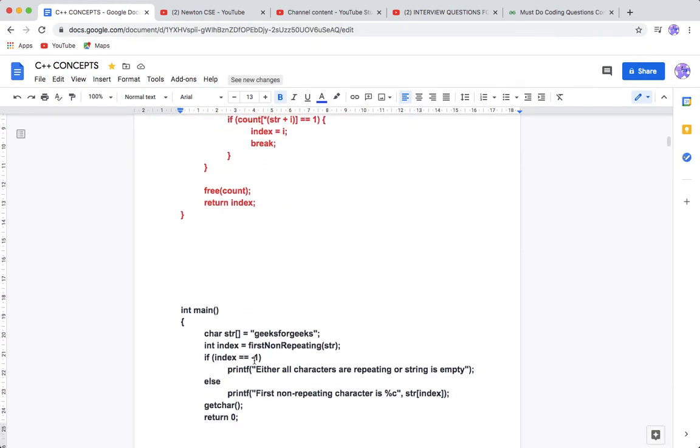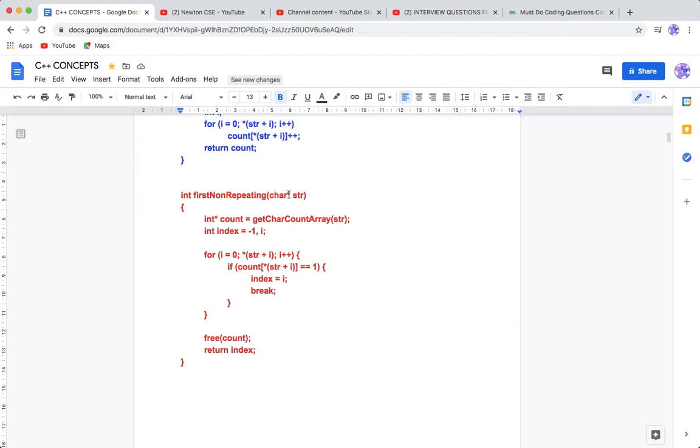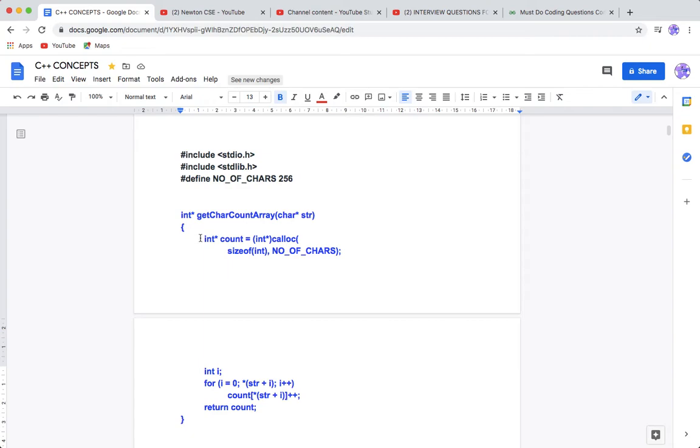First of all, this is a string, and we have called this function for the non-repeating character. We have taken our string as a character pointer, so it will be pointing to the first element. We'll get a char count array, in which we find out how many times each character is occurring. This is the pointer memory allocation. There are two types of memory allocation in C, calloc and malloc, and there are certain differences between them.